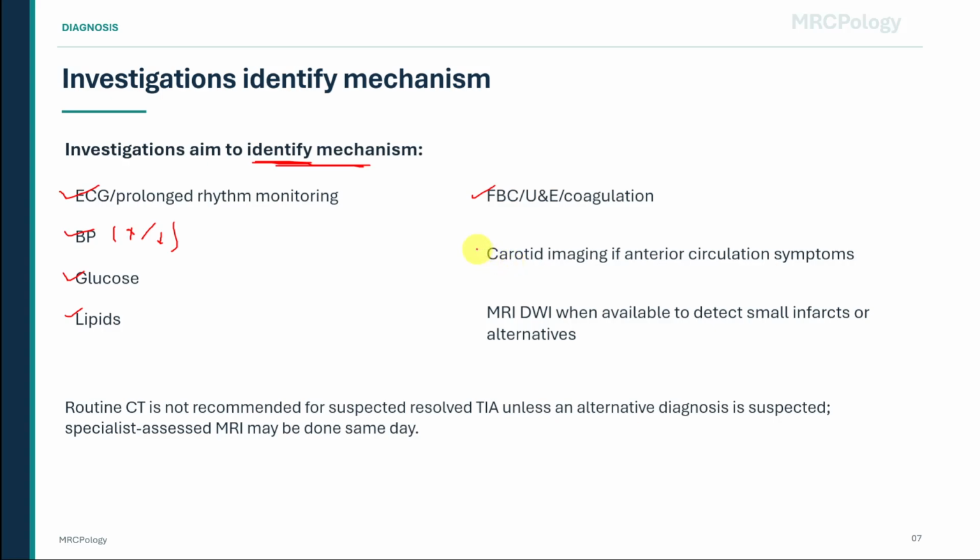Carotid imaging is important when symptoms suggest anterior circulation involvement because significant symptomatic carotid stenosis may need urgent intervention. MRI with diffusion-weighted imaging can detect small infarcts and may reveal an alternative diagnosis. MRI trap: routine CT is not recommended for suspected resolved TIA unless an alternative diagnosis is suspected.